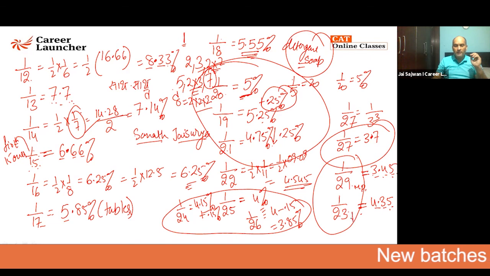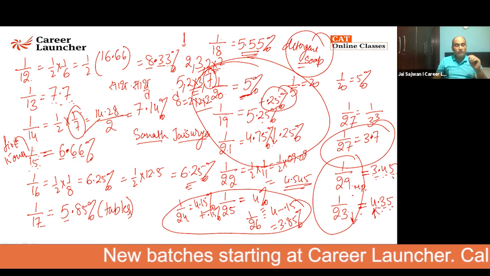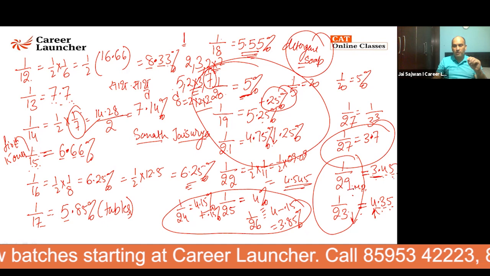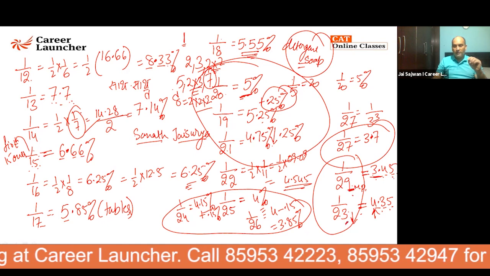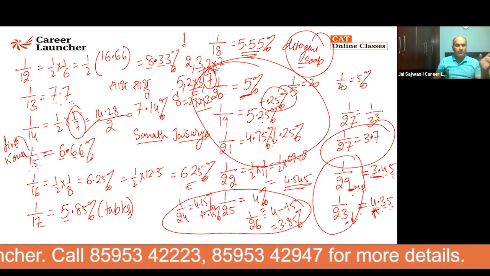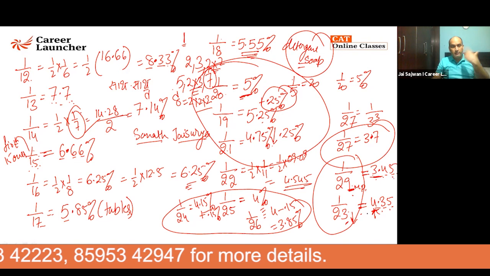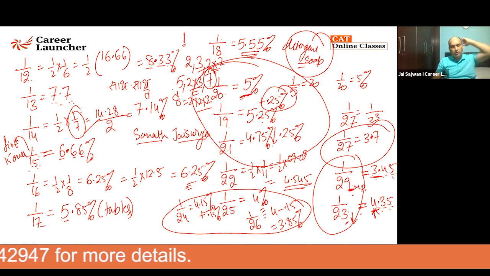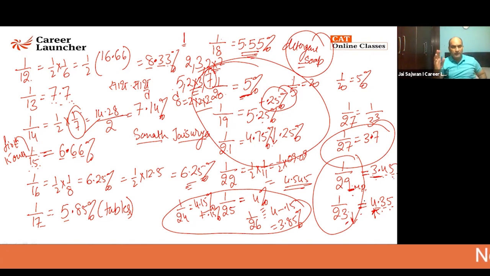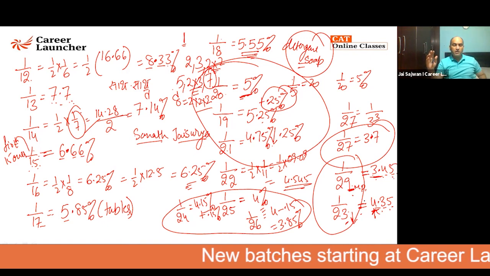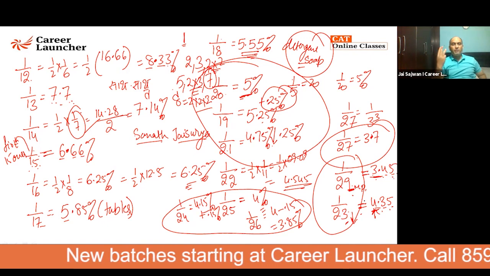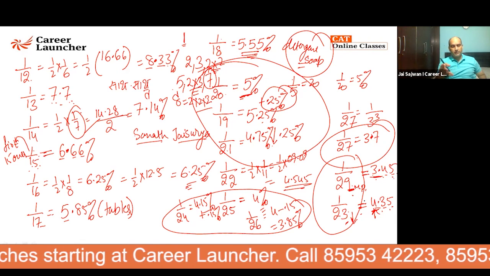Why? Because when the denominator is less, the value will be more. When the denominator is more, the value will be less. You can see, starting from 3 because the denominator is 29. When the denominator is less, the value is 4.35. So there are 2 prime numbers. Let me repeat it so that it drills down in your mind. There are 2 prime numbers existing between 20 and 30. They are 23 and 29. There are special privileges given to them. That is, they are forming from 3 consecutive numbers starting from 3.